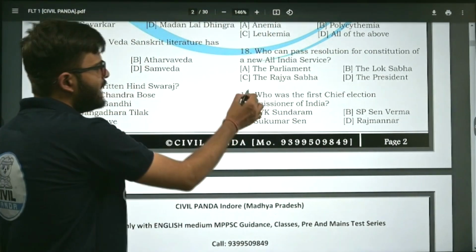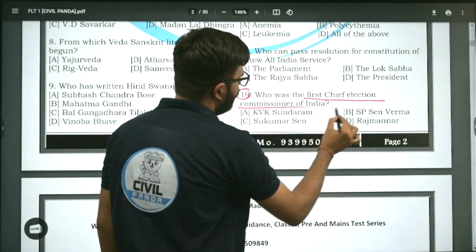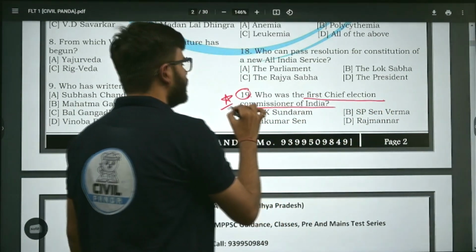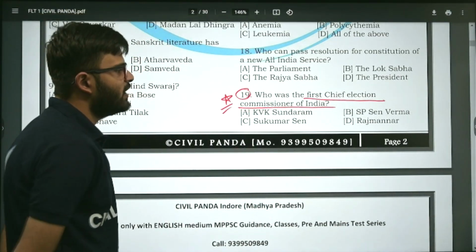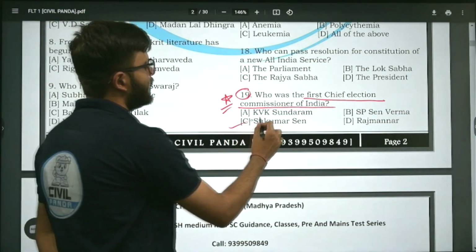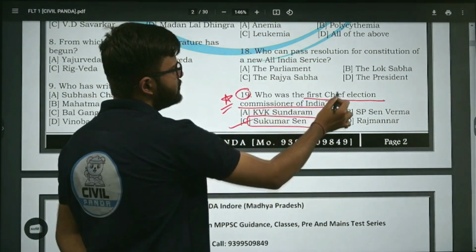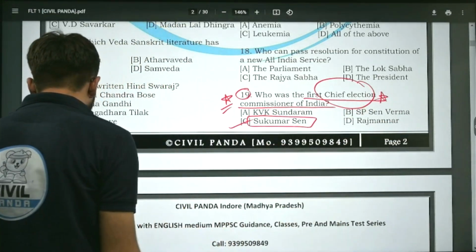All right, question number 19. Who was first chief election commissioner of India? KVK Sundaram, SP Sen Verma, Sukumar Sen, Raj Mannar. The correct answer is Sukumar Sen. Sukumar Sen was the first chief election commissioner of India. Now moving on to next question.